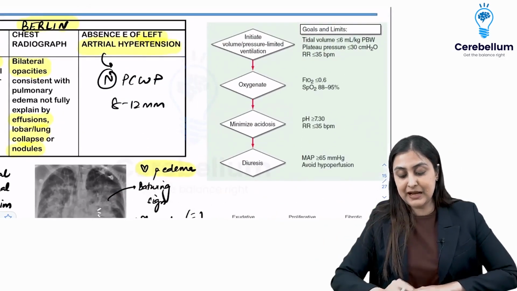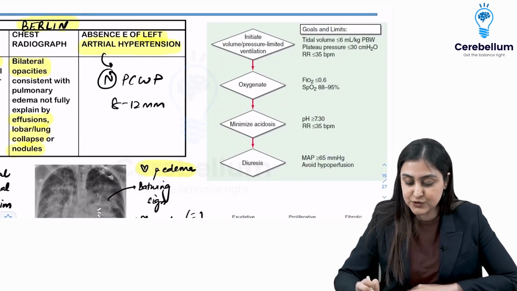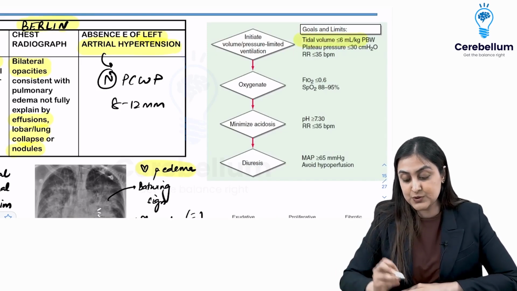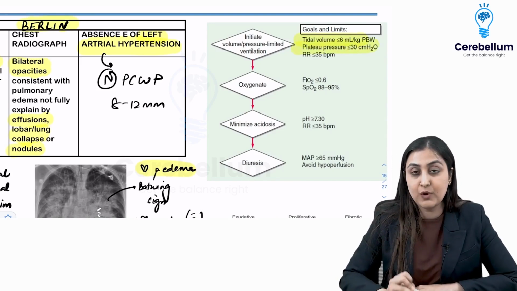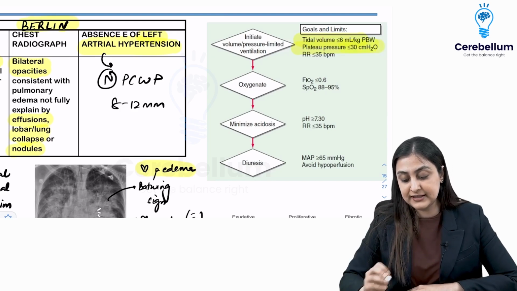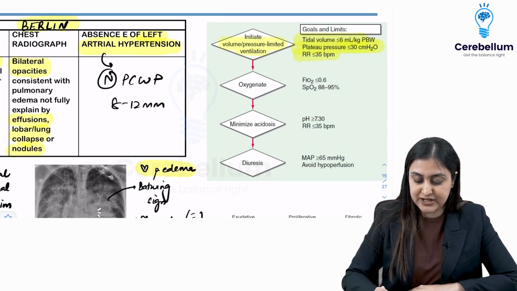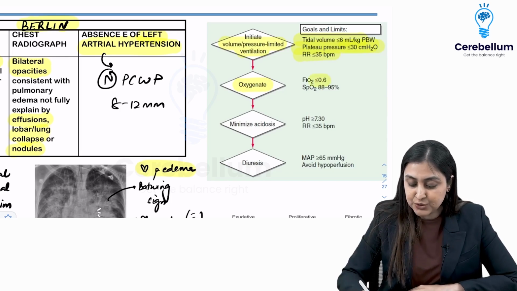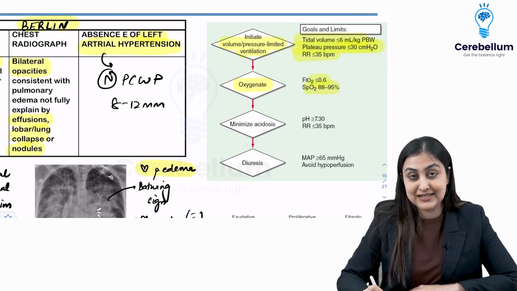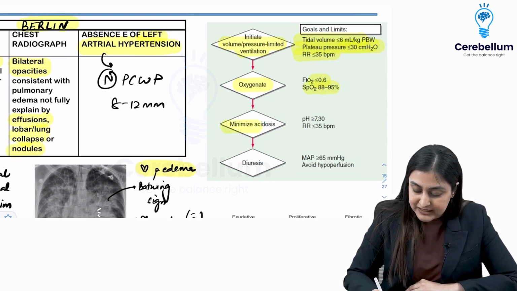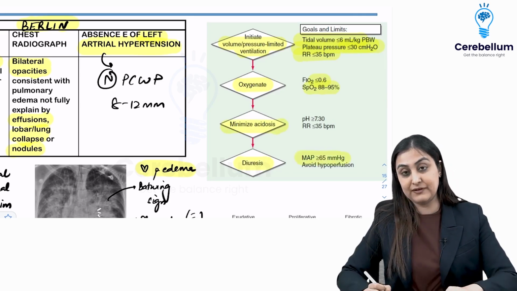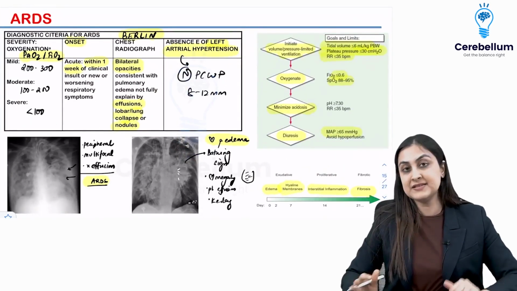Very, very important are the parameters for ventilation of ARDS. You just want to remember two things: you give a low tidal volume, less than or equal to 6 ml per kg, and you give a positive PEEP, with plateau pressure less than 30. Just remember these two. Respiratory rate is less than 35. So this is volume and pressure limited ventilation. Oxygenation criteria, again from Harrison's: FiO2 ideally less than 60%, and the target SpO2 is 88 to 95. Minimize acidosis and diurese if the MAP is more than 65. All right, so this is about ARDS management.